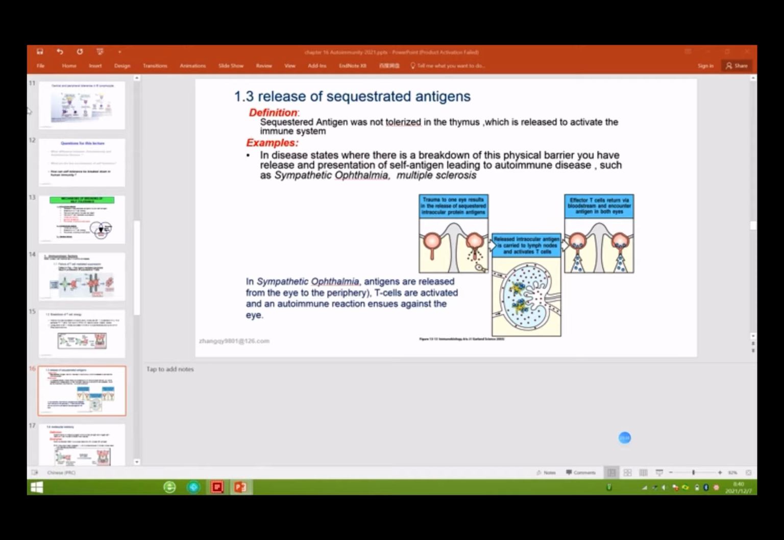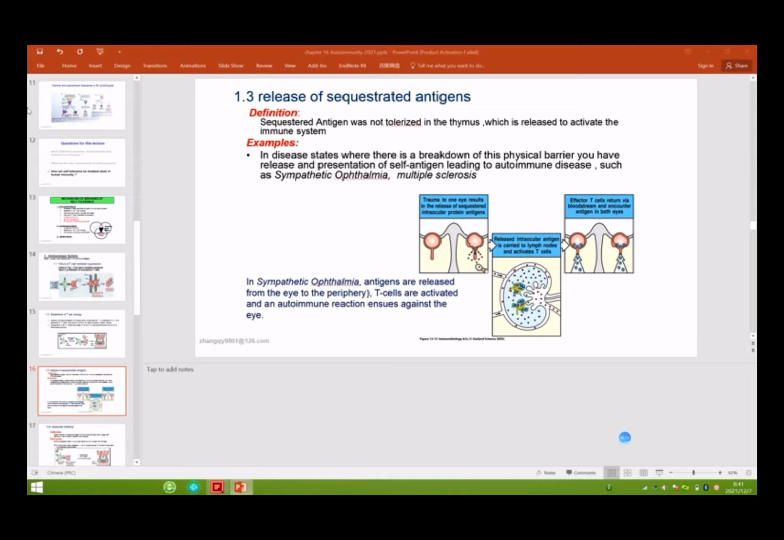Sequestered antigen means the cells or antigen are hidden. So the immune system's self-reactive T cells and B cells cannot recognize the antigen, right? But in a patient, maybe pathogen infection or injury will cause this sequestered antigen to be released.